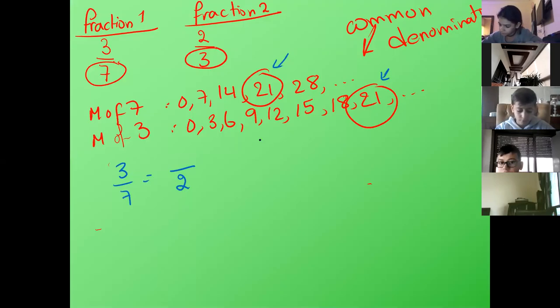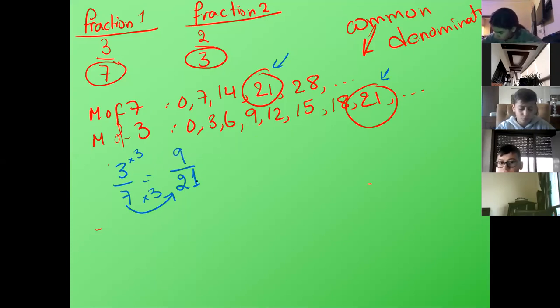So I will write over 21 first. Then 7 times which number equals 21? 3. So we multiply up by 3. 3 times 3 is 9.